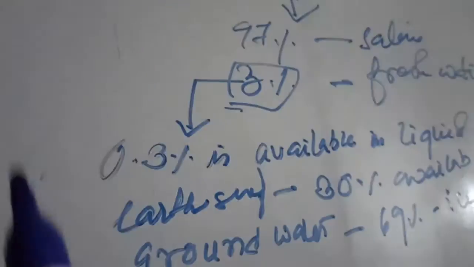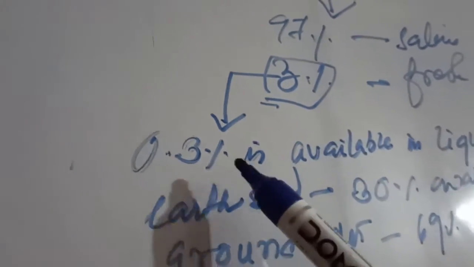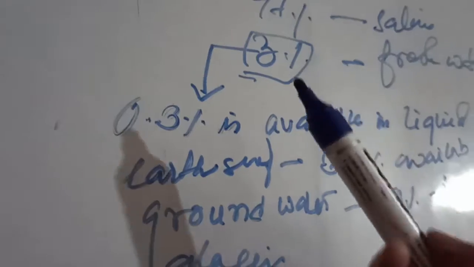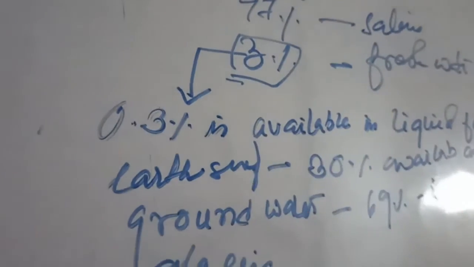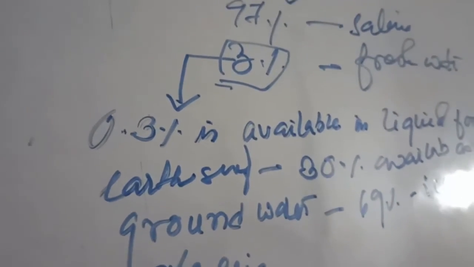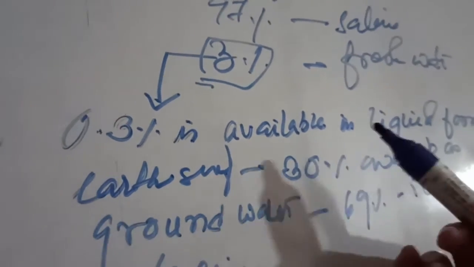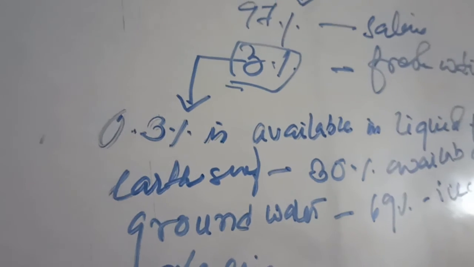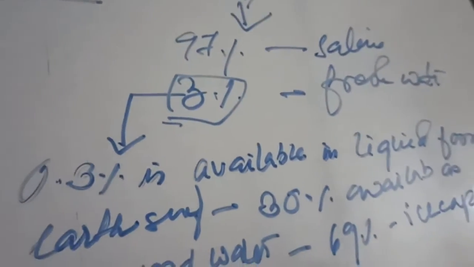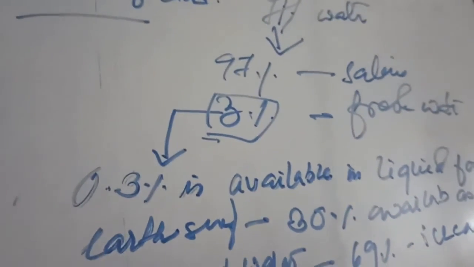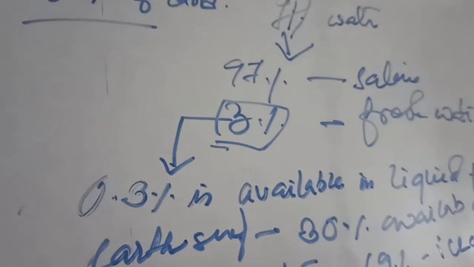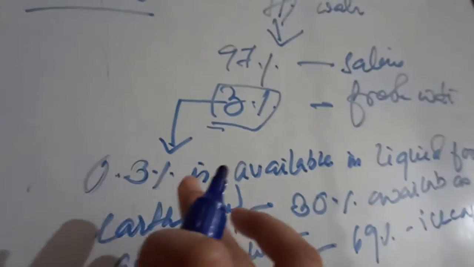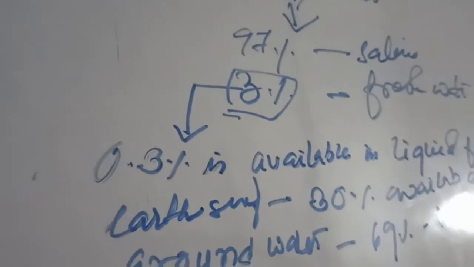Out of this, only 0.3% is available in liquid form. Liquid form means we can see it in rivers or ponds. Sometimes fresh springs are freshwater sources, and sometimes the rivers in the mountains are also freshwater sources. The salinity is very low in all those regions. So that is the liquid water that we generally find on the earth's surface.